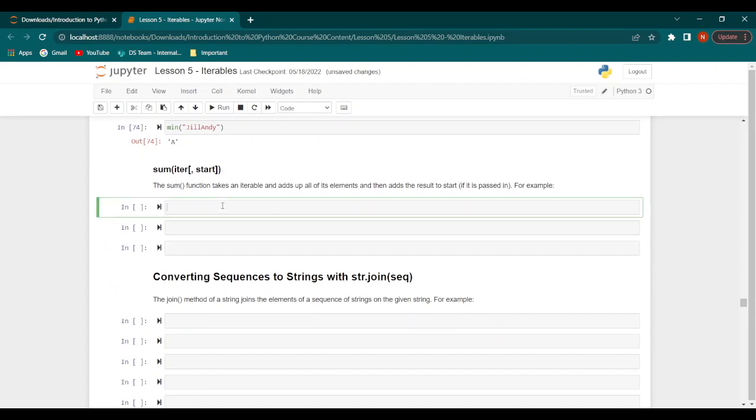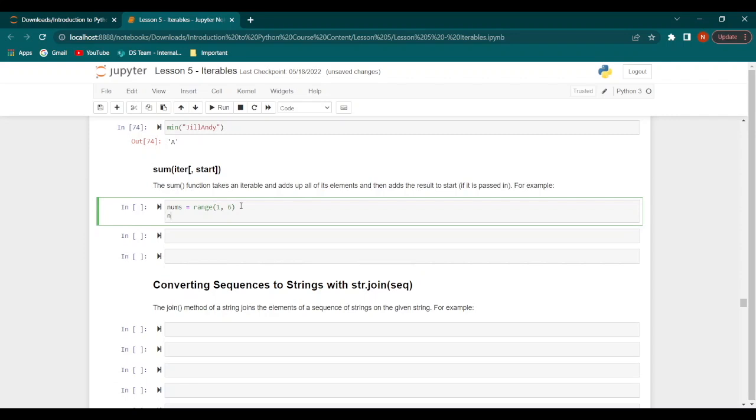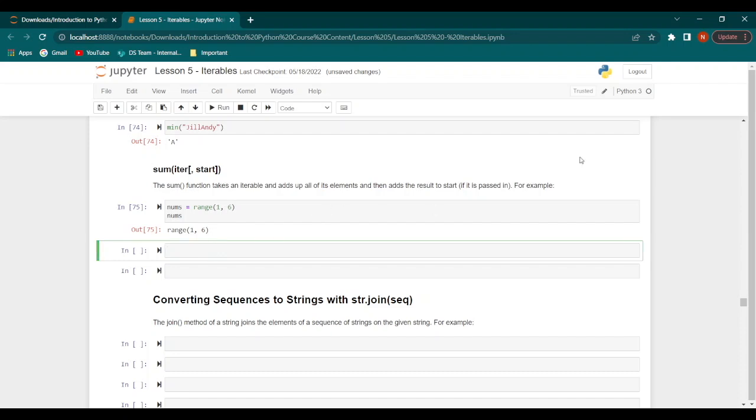Now we will take a look at the sum function. The sum function, as you can tell, takes an iterable. It adds up all the elements of this iterable, and then it adds the result to the start if it is passed in. So this is just an optional parameter. So let's take an example. Let's say we have numbers, or rather nums, from range 1 to 6. Now if we print nums, we get this.